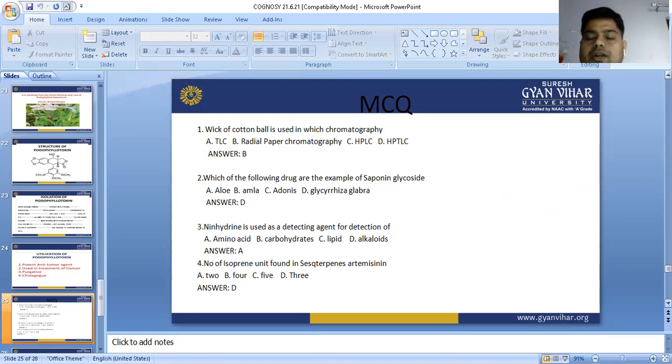Number of isoprene units found in sesquiterpene: in hemiterpene 1, in monoterpene 2, sesquiterpene 3, diterpene 4, triterpene 6. So in sesquiterpene the answer is 3. So the answer is D.